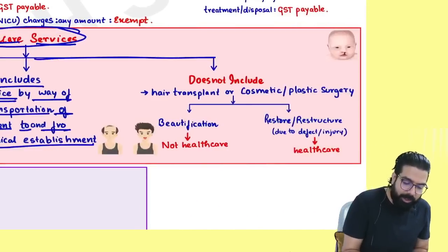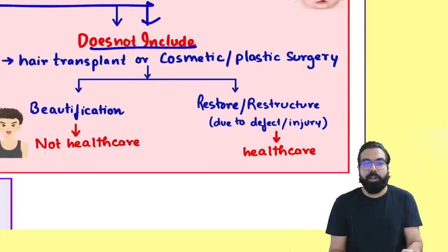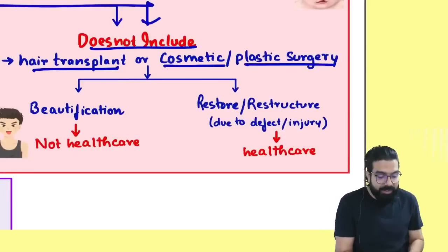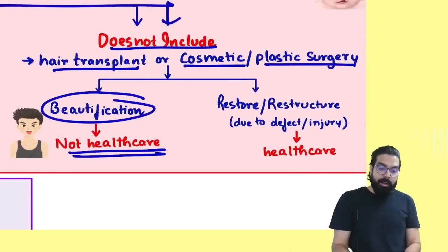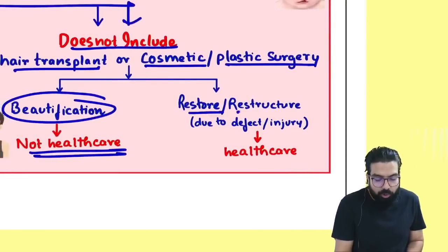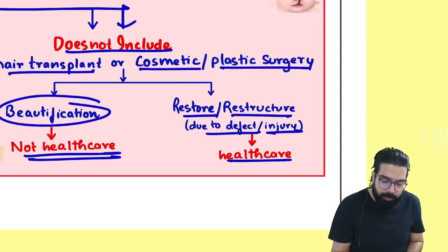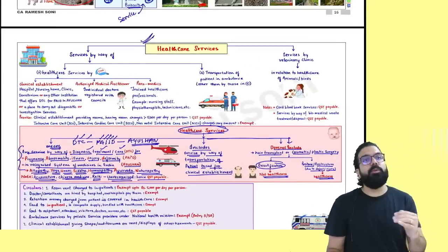And then they went ahead and told what healthcare does not include. In healthcare, what is not included? Hair transplant and cosmetic or plastic surgery. If it is done for beautification, then it is not healthcare. But if it is done to restore or restructure any defect or injury, then always remember it will be treated as healthcare. Now, everyone over here, listen to me very carefully.